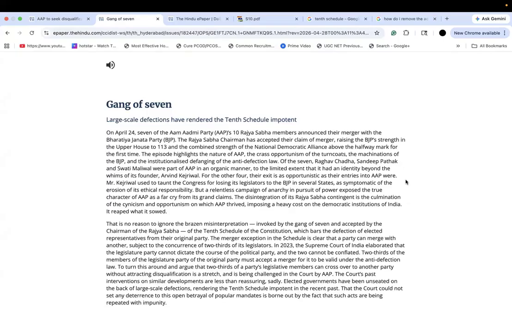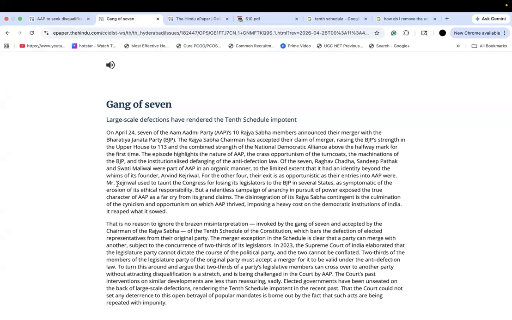There were seven MPs who defected; there were 10 of them in total, and now only three remain in that party, representing it, and the rest, seven, are now in the BJP. They're now members of the BJP. All right. And now the news here is talking about how the Rajya Sabha chairman has accepted their claim. He gave a positive signal to this merger, calling it authentic. So that's why this article is being written. All right. Now, let's move on to the next line.